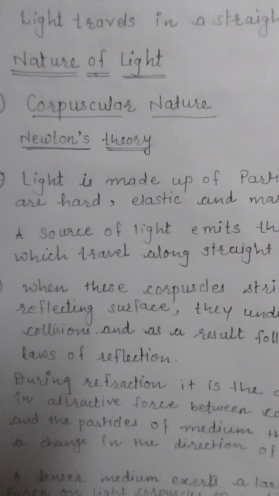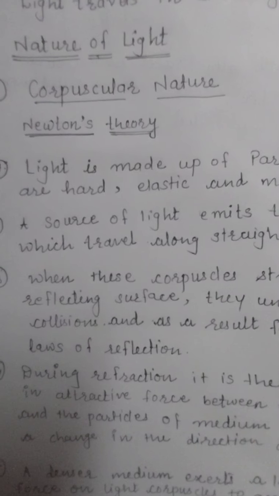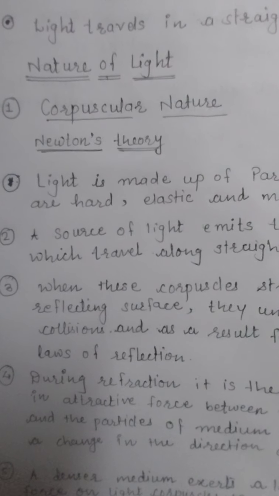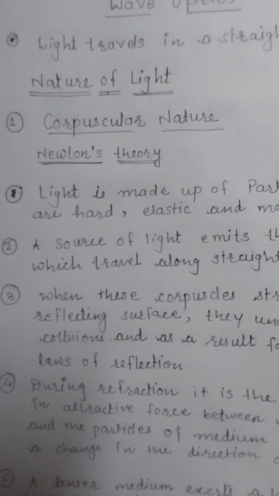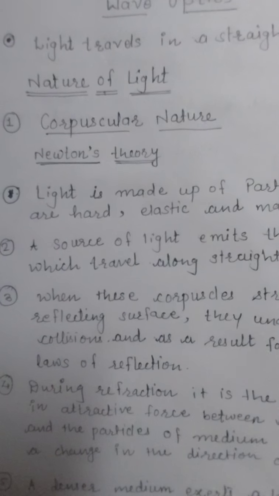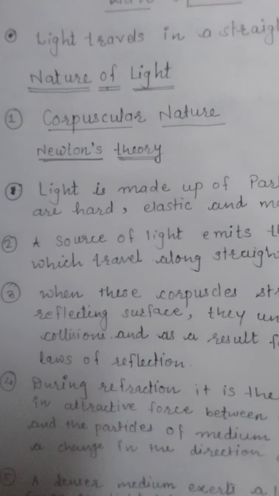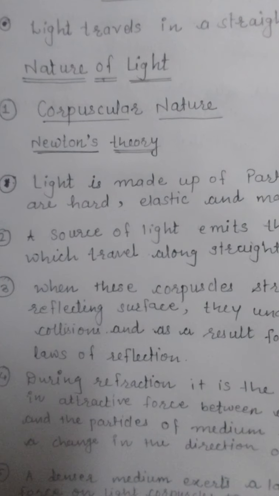Then what happens during refraction? When these corpuscles come and strike any refracting surface, it was assumed that there is an attractive force between these corpuscles and the surface.